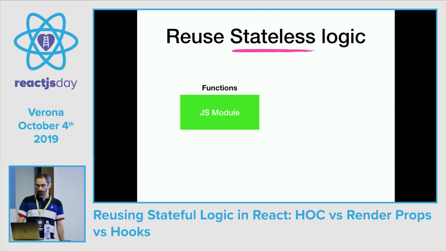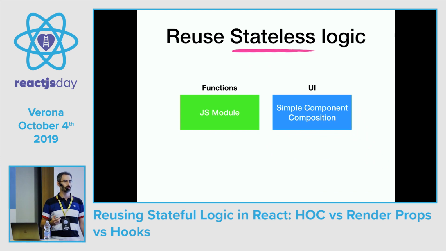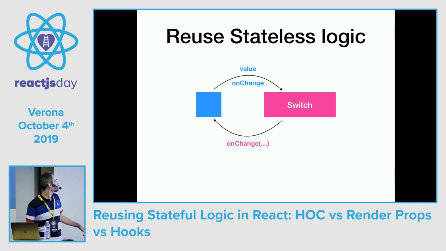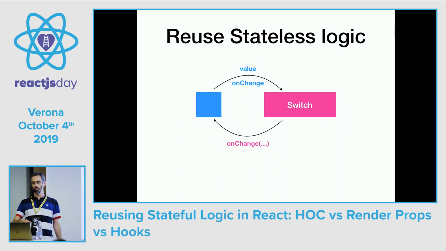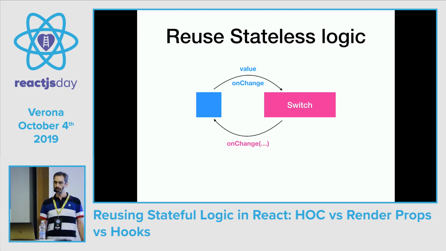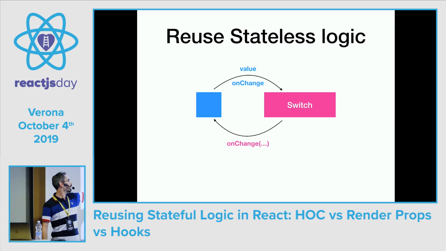The other thing that doesn't match the kind of problem that we are trying to solve today is the simple component composition, because it is used to reuse UI more than state. For example, here the blue square is our component, and we are using a switch component. This switch component has the typical interface of a controlled component with value and onChange.